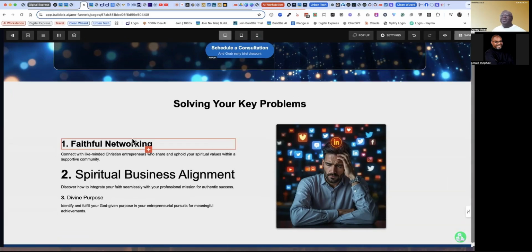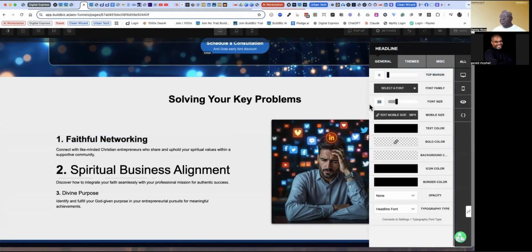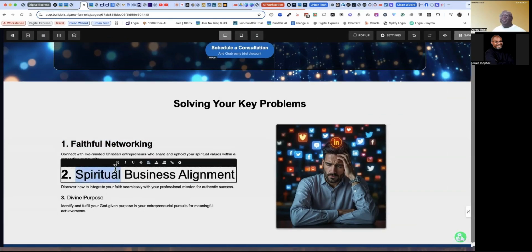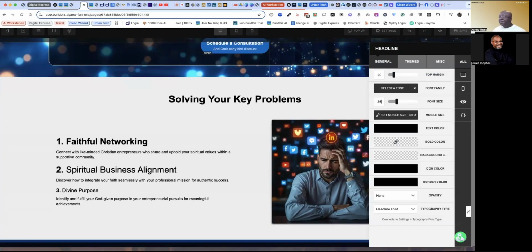And by the way, for consistency, if you want to just type the number in, that's another way to do it. So obviously I have 36 here. And if I want all of them to be the same, I would just type the same number in here, 36. So that way they'd be the same.